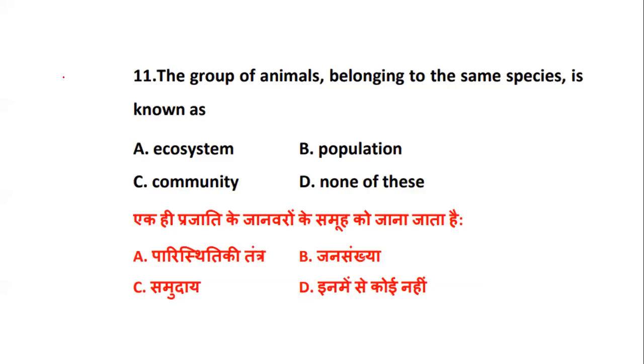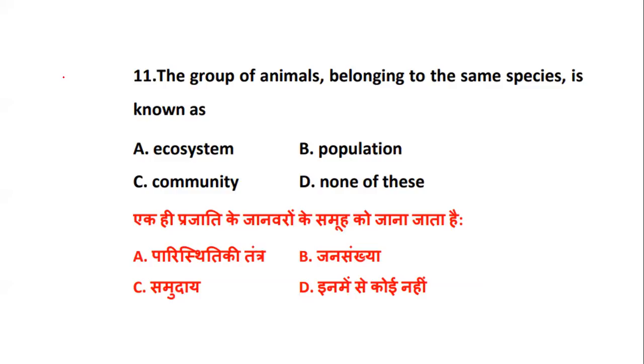Whether it is known as an ecosystem, a population, a community, or none of the above. So which of them results into the group of animals belonging to the same species being known as what? We have studied what is ecosystem now, population, community, and none of this. So what will it be called?